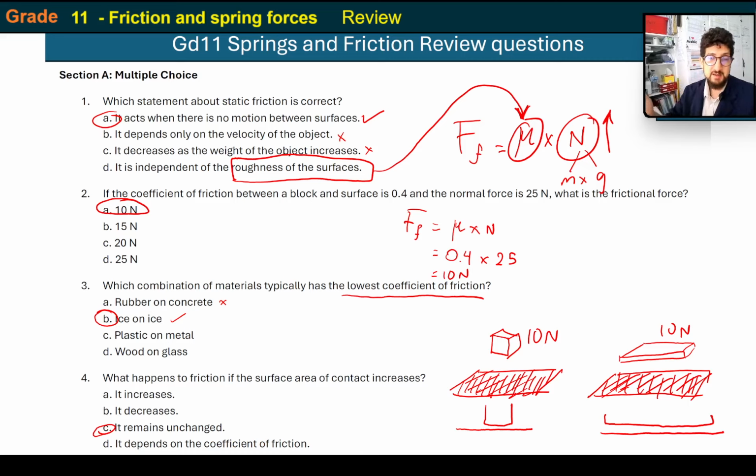So that's why. But, you know, you don't need to know the reasons. You do need to know that friction is independent of surface area. It doesn't depend on surface area.